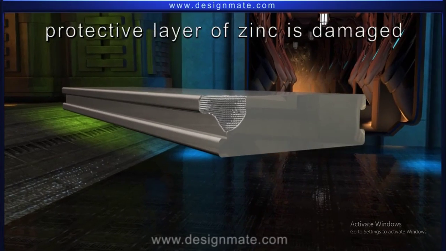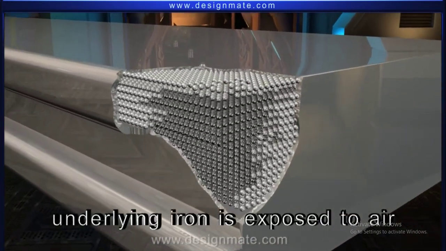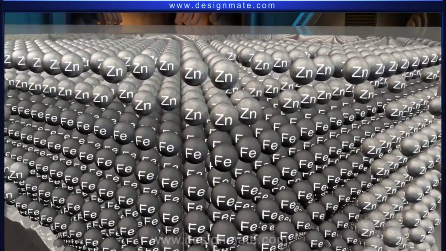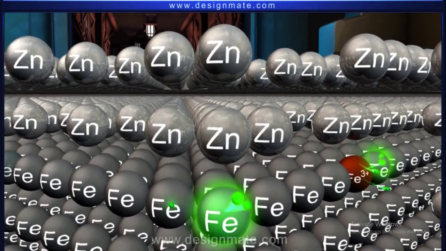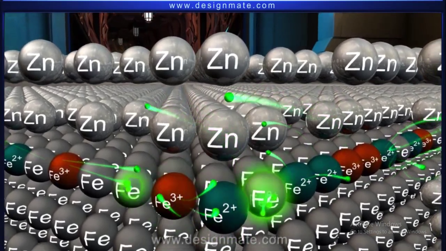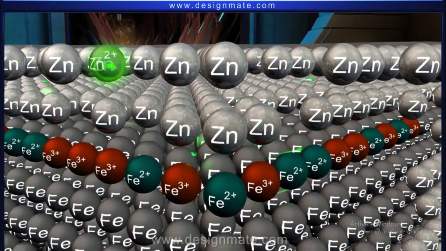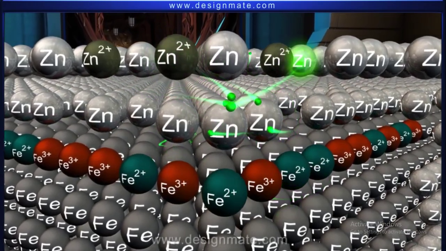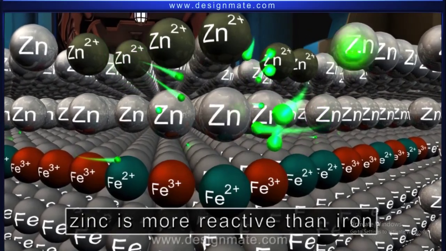However, if the protective layer of zinc is damaged or scratched, the underlying iron is exposed to air and the rusting begins. Some of the exposed iron atoms are oxidized by losing electrons to form iron 2+ and iron 3+ ions. At the same time, zinc atoms near the exposed area begin losing electrons more rapidly than the iron, since zinc is more reactive than iron.